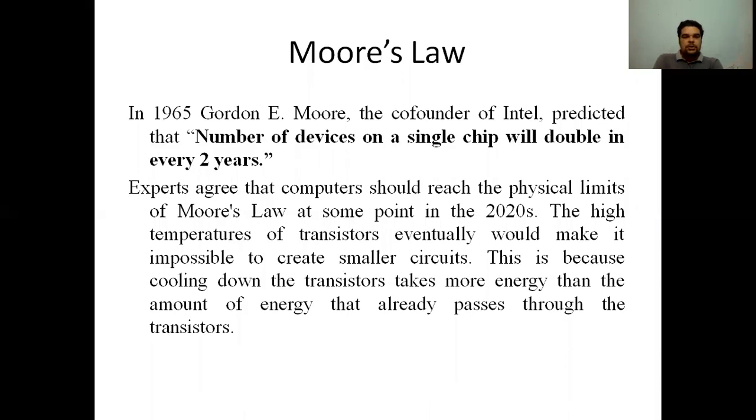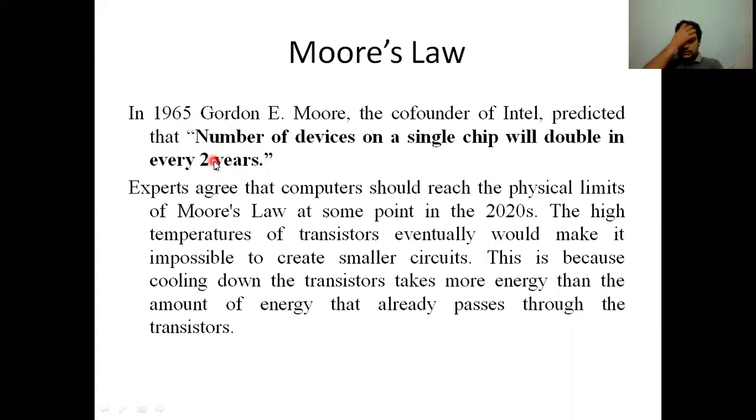But actually, the number of devices on a single chip was doubling every 18 months. So in place of 2 years, it is 18 months. That is a slight modification in the Moore's law statement.